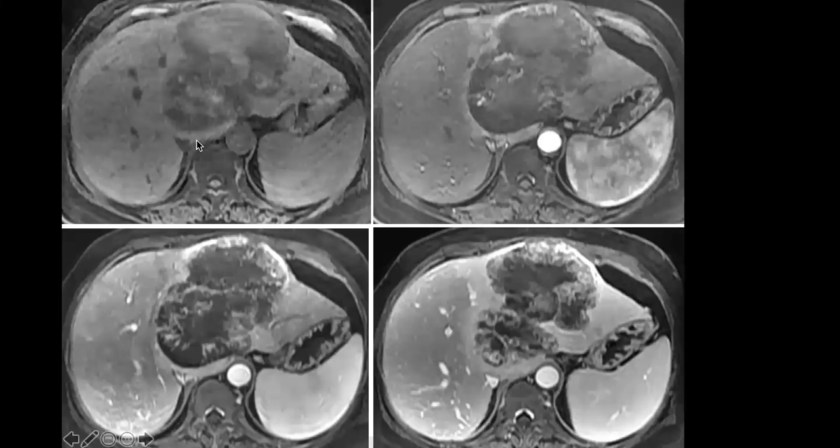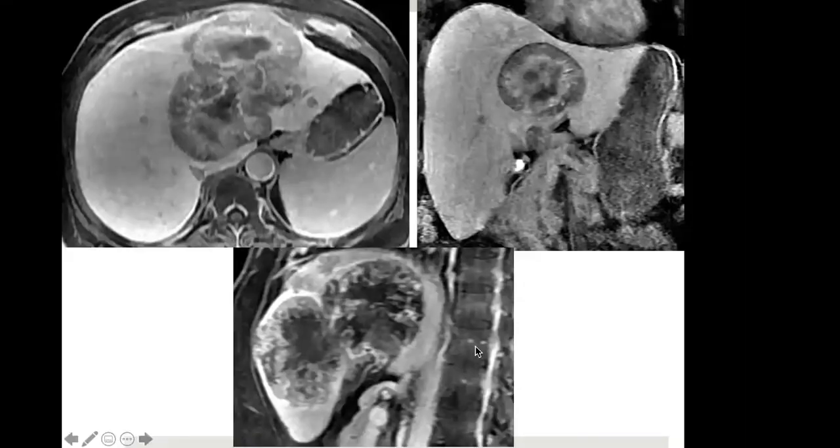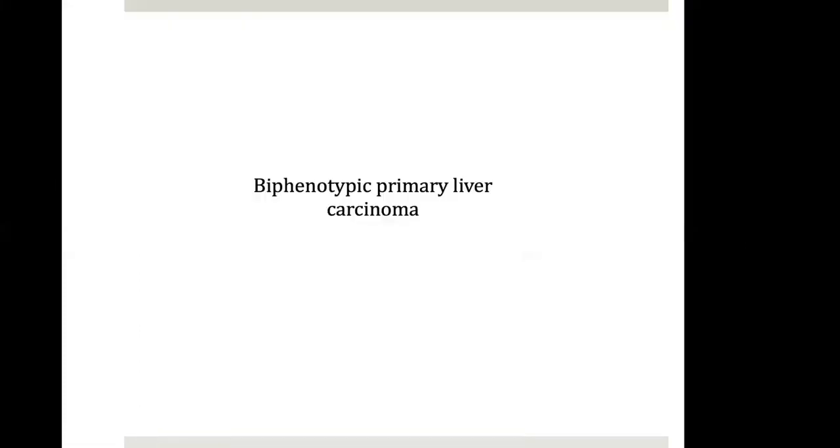On the MR post-contrast images, we can appreciate the enhancement in the periphery of the lesion, which is gradually progressing towards the center. There is a large necrotic area, and we can see some washout in the periphery. If we compare this periphery with the initial part, there is some washout. So this kind of peripheral washout is a classical pattern of cholangiocarcinoma. So this particular tumor has a few features of HCC and a few features of cholangiocarcinoma. So this was a biphenotypic primary liver carcinoma.